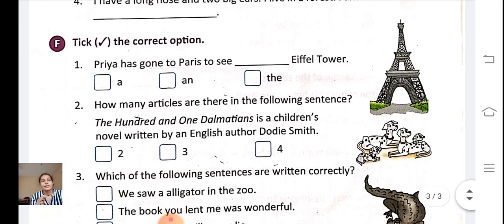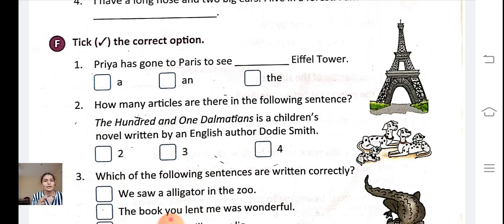F. Tick the correct option. Priya has gone to Paris to see dash Eiffel Tower. The Eiffel Tower is a famous place. So what do we use? The. Priya has gone to Paris to see the Eiffel Tower.